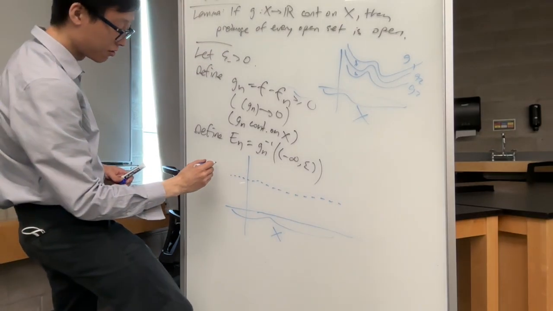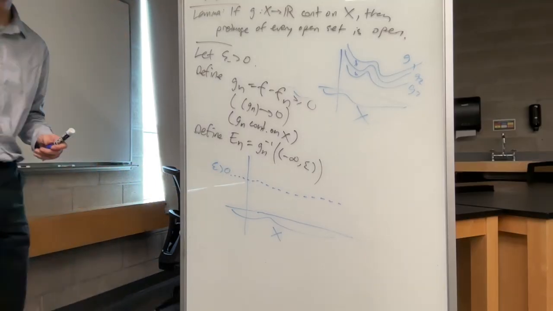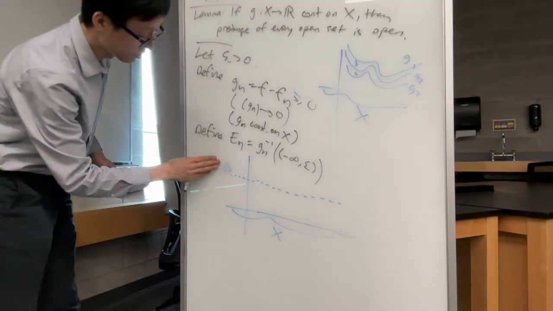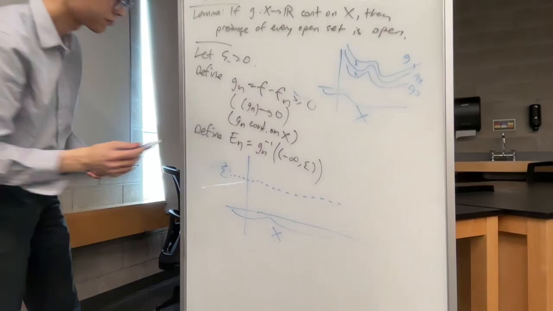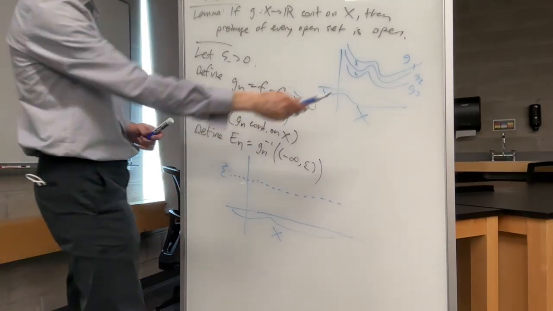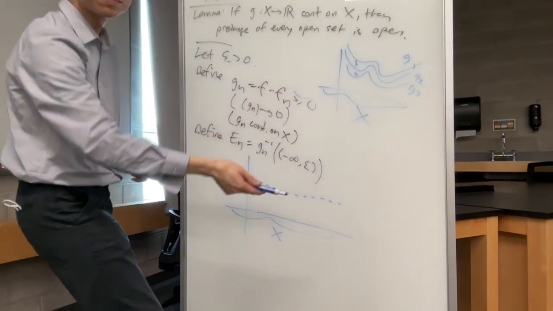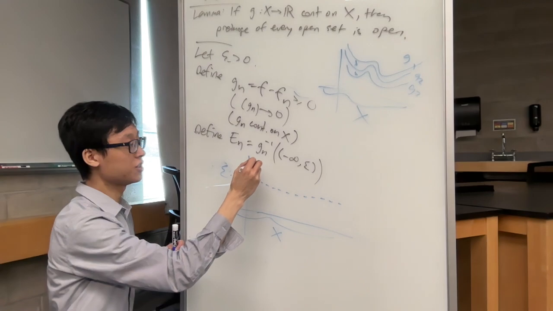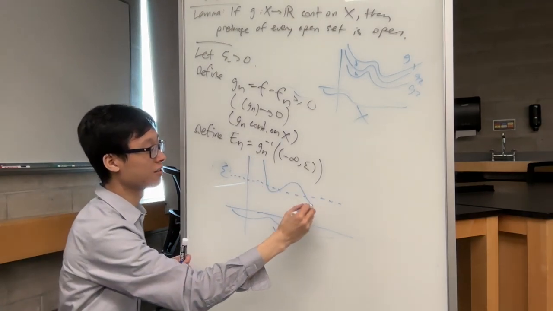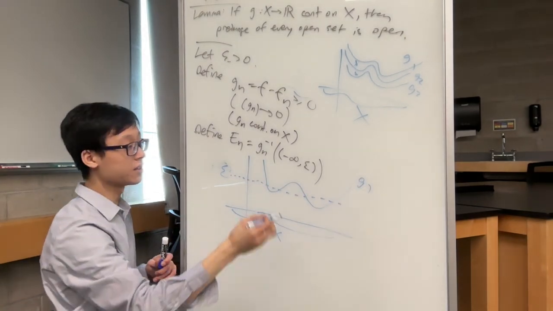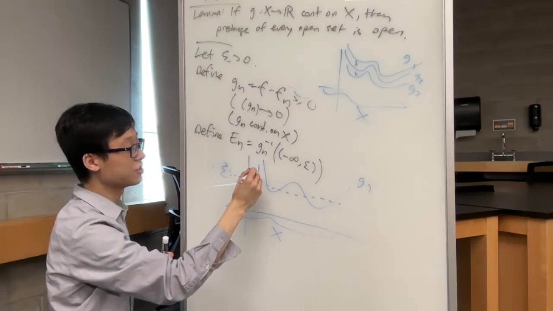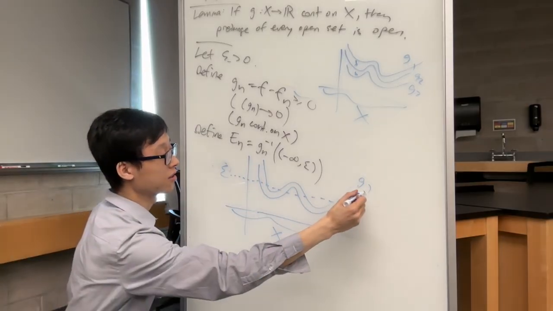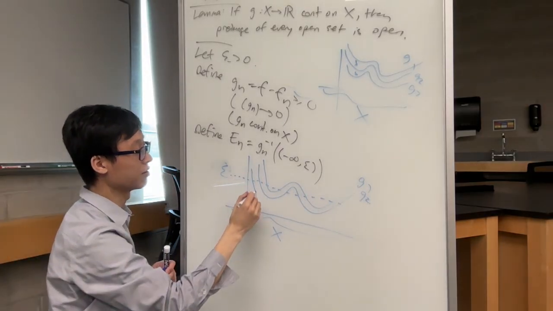That dotted line I just drew is the height of epsilon. We know the gn's are getting lower and lower. Maybe that's g1. g2 must be lower, so maybe g2 is a little lower like this. Maybe g3 is even lower than that.